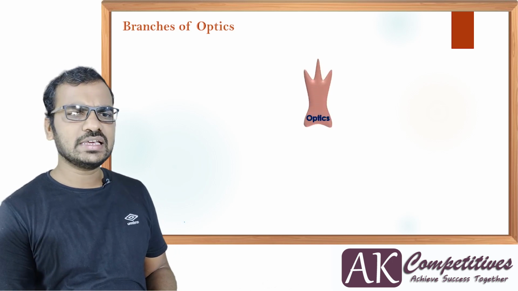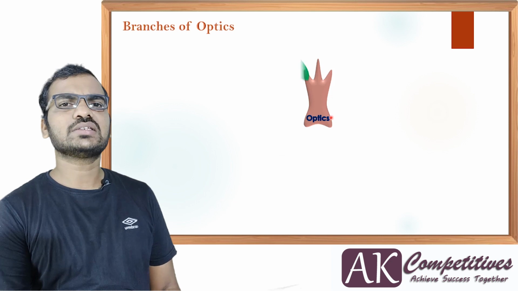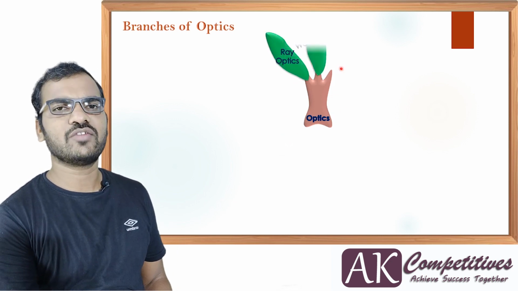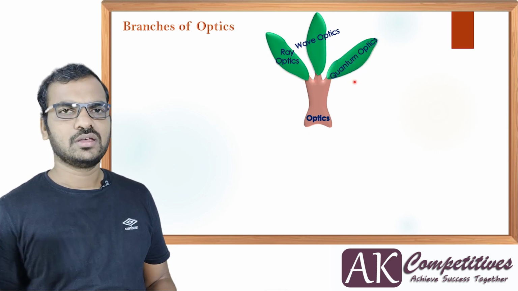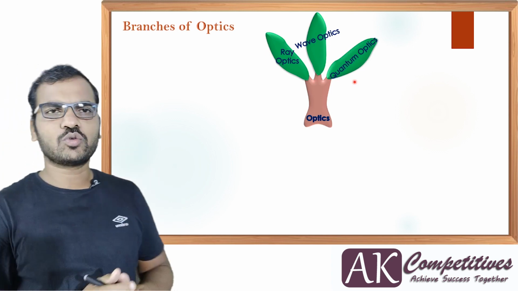Okay, so basically optics has three branches. The first branch is called ray optics, the second branch is called wave optics, and the third branch is called quantum optics.